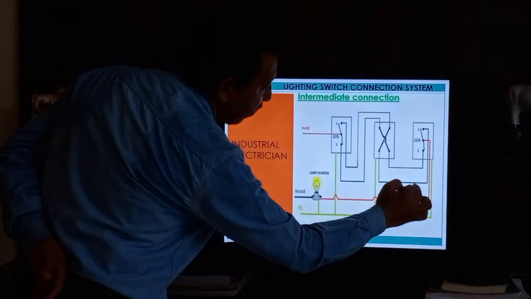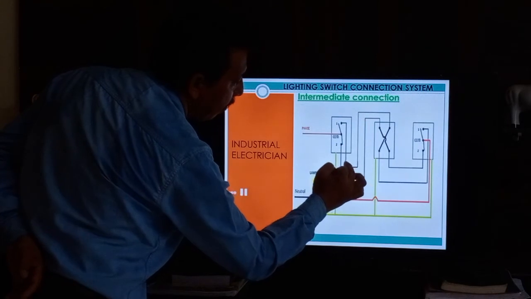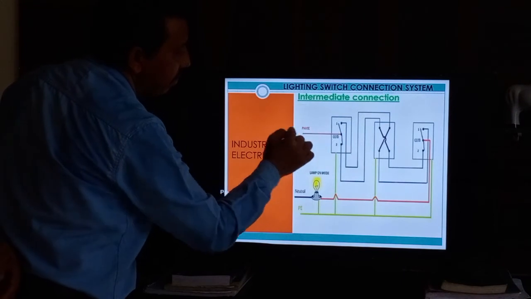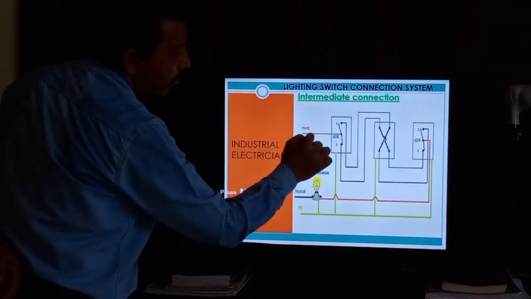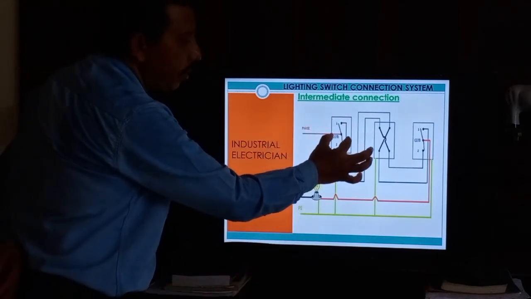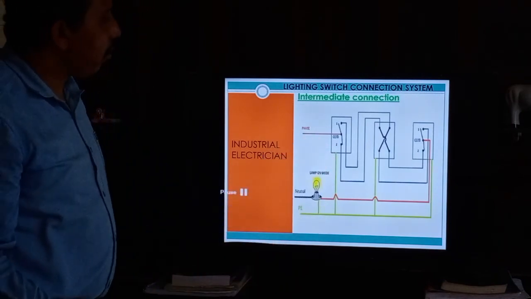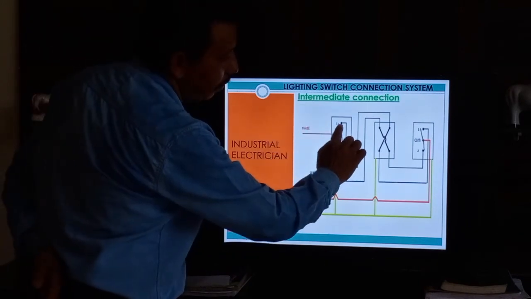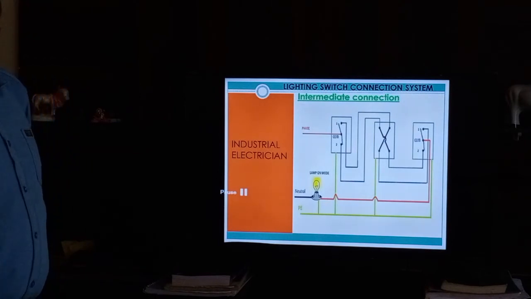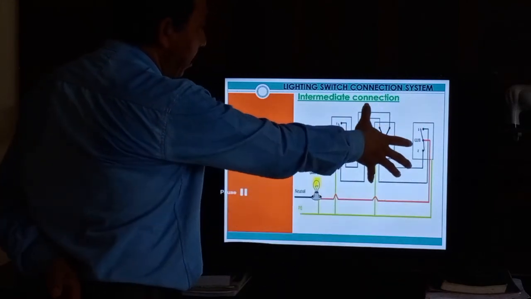So here too you can check the supply coming into the intermediate, and from there bypassing, going into the two-way. Number one is already open, so your main phase is coming to the number one switch. This is no touch, which means open condition, NO condition, normally open condition, so the light is not on. If another person comes, he can push this one again, which means it connects again and goes to the supply return path. Okay, so this is the wiring system of the intermediate switch.